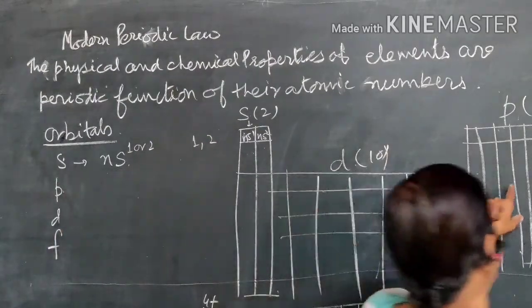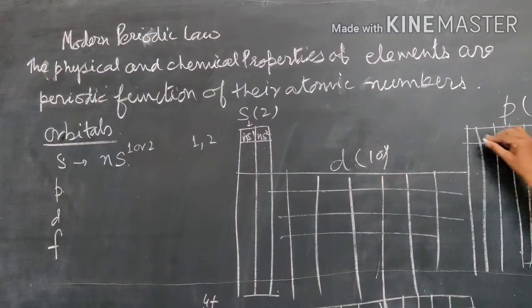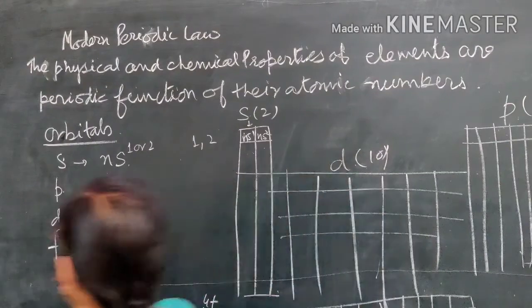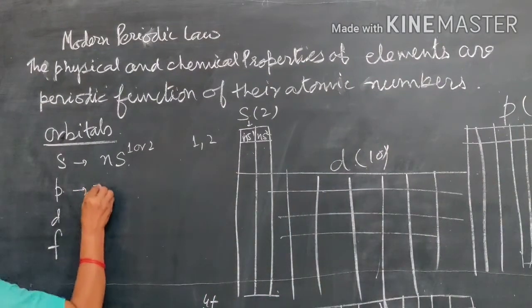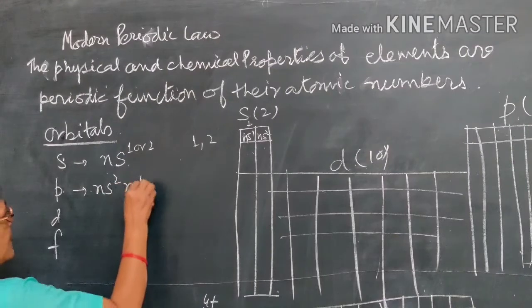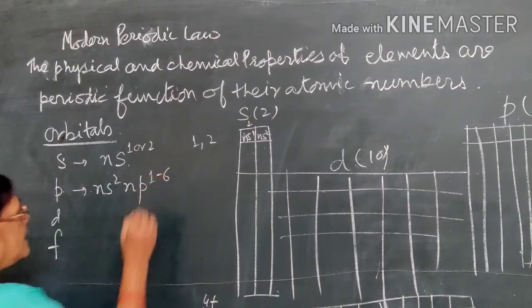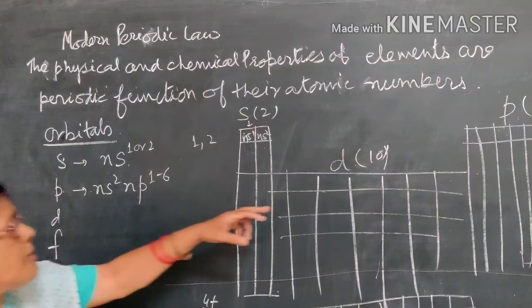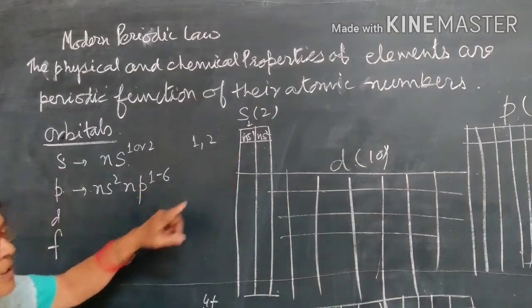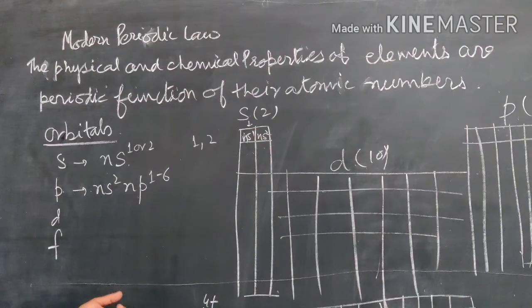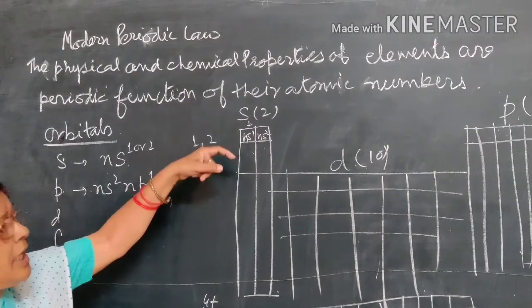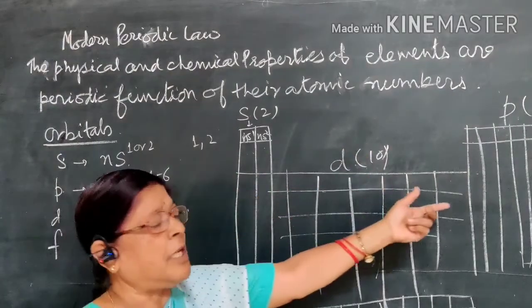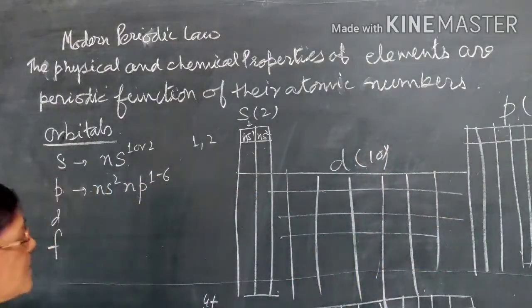Now we come to the p orbital. It has 6 groups, because the capacity of the p orbital is 6. We can write the general electronic configuration for the p block as ns2 np1 to 6. Because before filling the p orbital, the s orbital is filled, according to the electronic configuration. First we fill electrons in the s orbital, and afterward the electrons go into the p orbital.